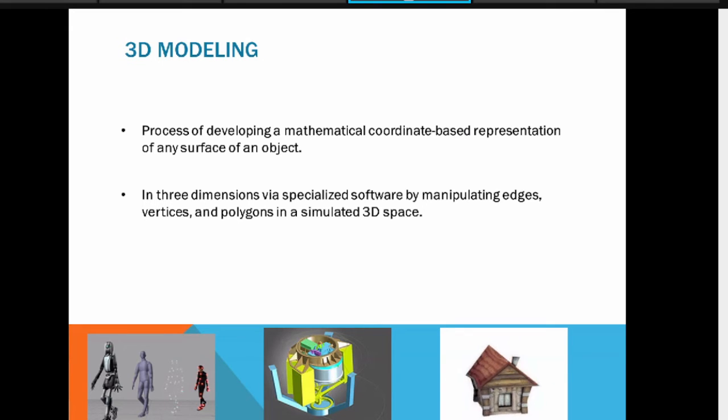Okay, so what is 3D modeling? It is a process of developing a mathematical coordinate based representation of the surface, because the surface is visible, of any object in 3 dimensions via specialized software. By manipulating edges, vertices, and polygons, we apply that effect in 3D modeling. We calculate that effect. So this is 3D modeling, and as you can see in these figures,